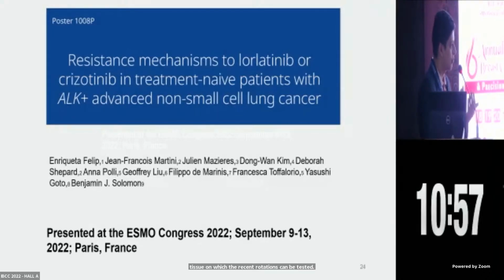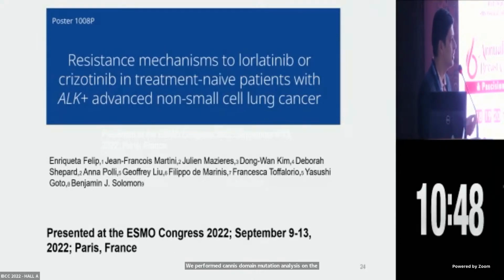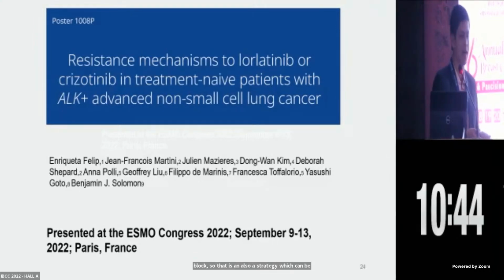Patient was having progression in the brain. We did CSF cytology and cell block. The cell block was positive. We performed kinase domain mutation analysis on the CSF block. So that is also a strategy which can be considered. If the patient has progression only in the brain, then for other sites we definitely try to do a biopsy.